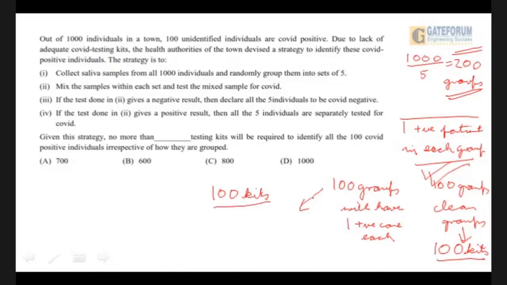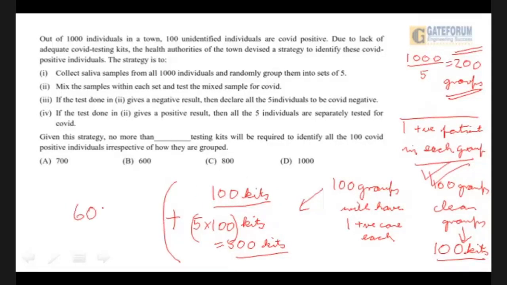These 100 kits are there, and for every kit, the result is COVID positive. So now for every one of those groups, all 5 have to be tested separately. So now 5 into 100 kits will be required additionally. I hope you understand. That is equal to 500 kits will be additionally required, because you'll have to identify which person is COVID positive. So in total, this will require 600 kits,